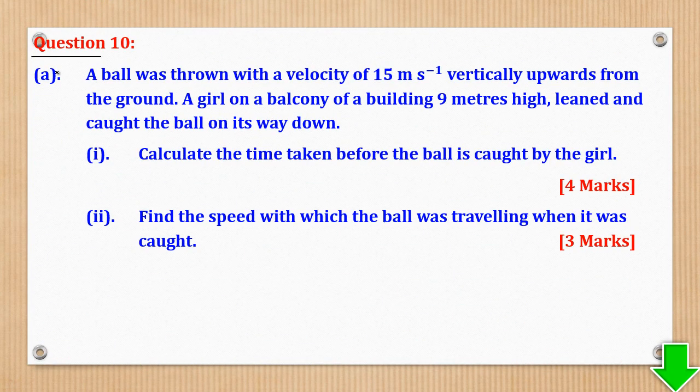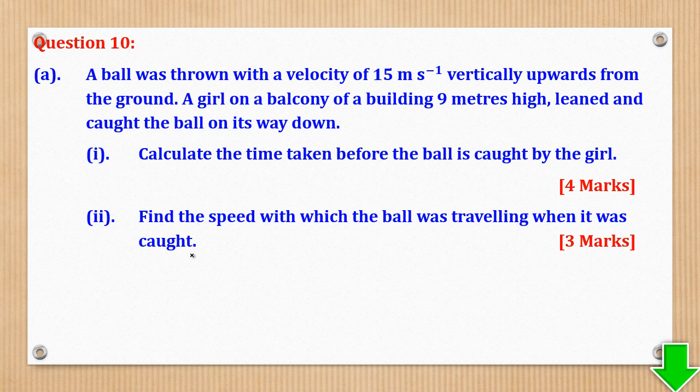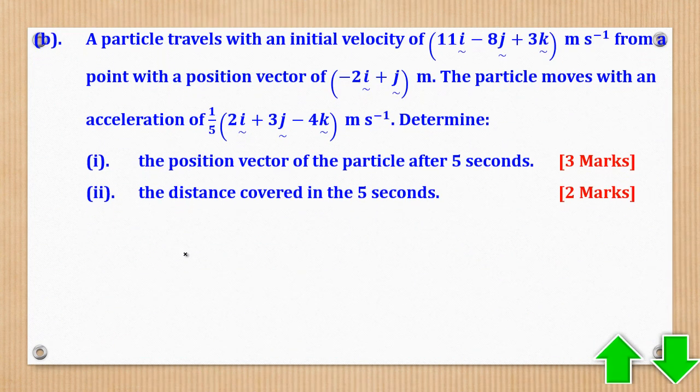Then question 10, it says part A, a ball is thrown with a velocity of this, vertically upwards from the ground. A girl on a balcony of a building 10 meters high leaned and caught the ball on its way down. Part A, Roman 1, calculate the time taken before the ball is caught by the girl. And Roman 2, the speed with which the ball was traveling when it was caught. So there's part B, but let's begin with part A first.